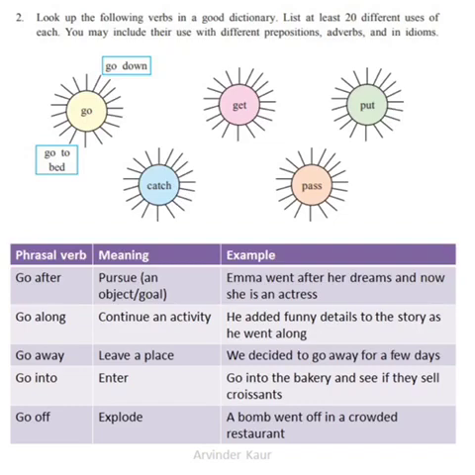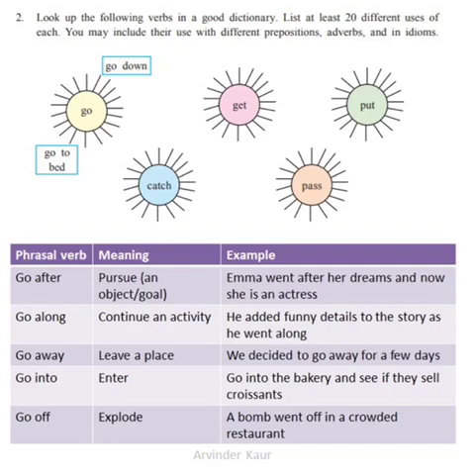First one is go after. The meaning for go after is pursue an object or goal. The example framed in a sentence is: Emma went after her dreams and now she is an actress. Second example, go along. That is continue an activity. Example: he added funny details to the story as he went along.